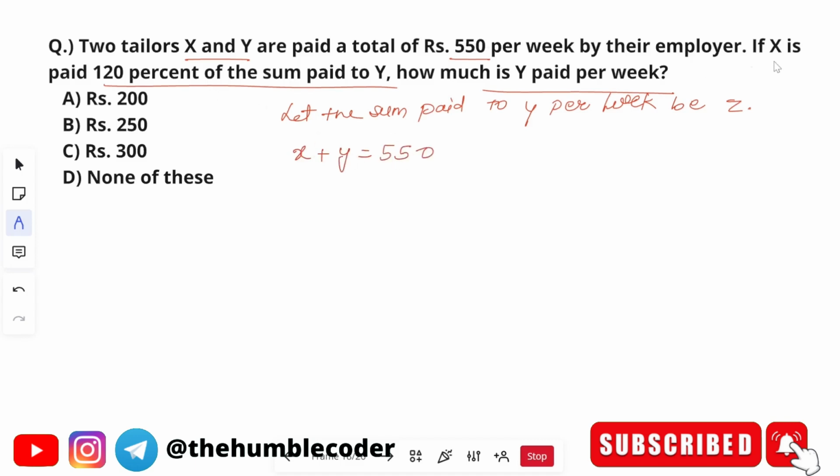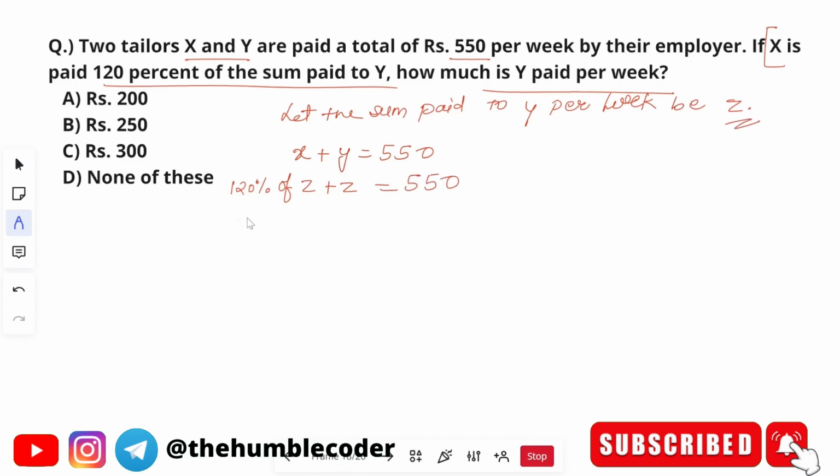On the other hand, in one of the statements it is told X is paid 120% of the sum paid to Y. Which means the sum paid to Y, what we have considered Z, and X is 120% of the sum paid to Y. So 120% of the sum paid to Y, which we have considered Z. This is our new equation, and solving it we will get the Z value, and Z only we have to find out.